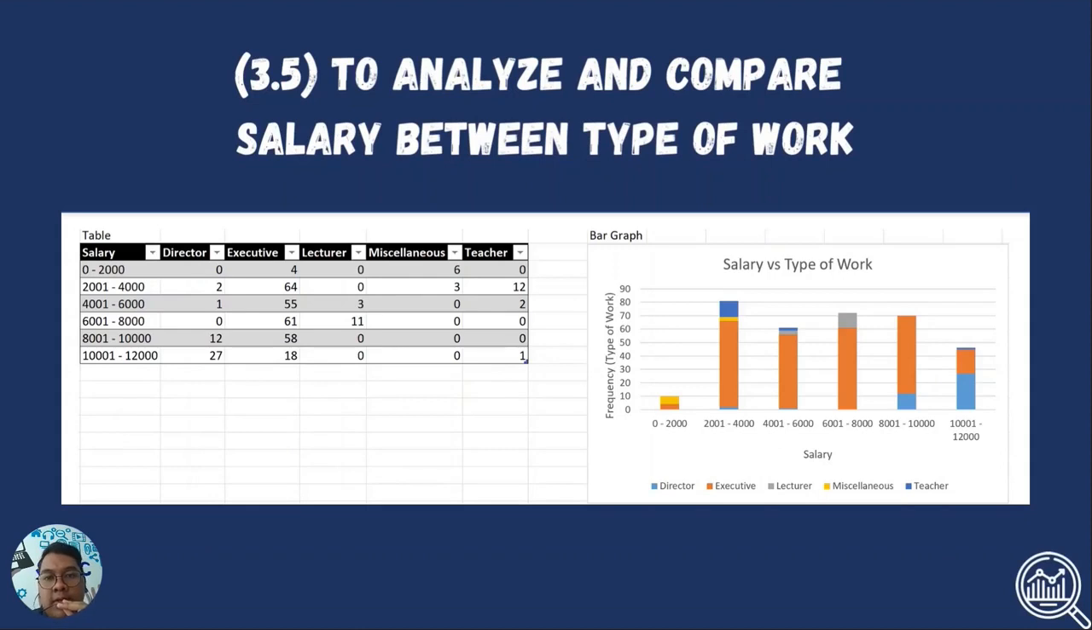The last one is 3.5, which is salary versus type of work. From the table, we can see that the types of work with the highest frequency vary in all classes. The mode in this table is 64 students working in executive work in class 2001 until 4000. The mean for this data is 11.33, median is 1.5, and the variance is 410.1609. The skewness of this graph is a positive value, 1.9266, which shows that the graph is skewed to the right, while the kurtosis has a positive value, 2.3323, which is leptokurtic.